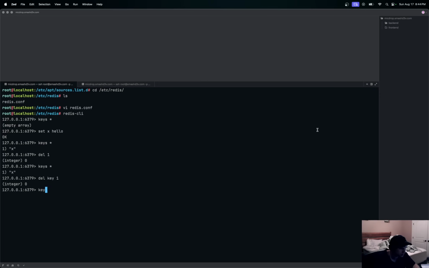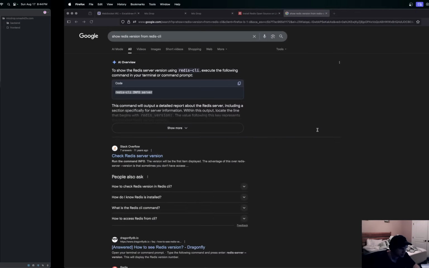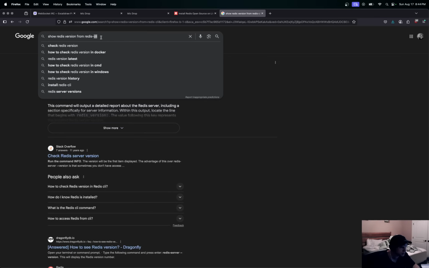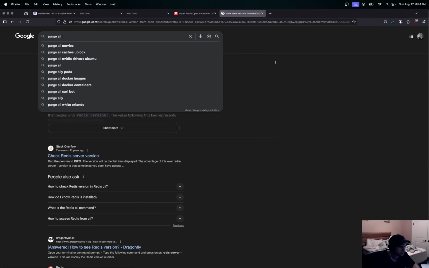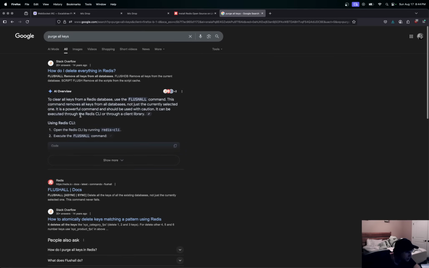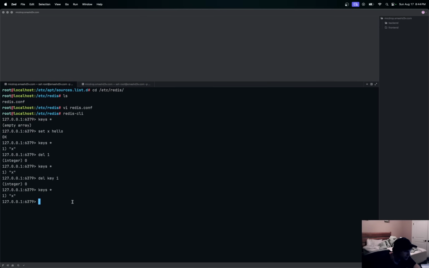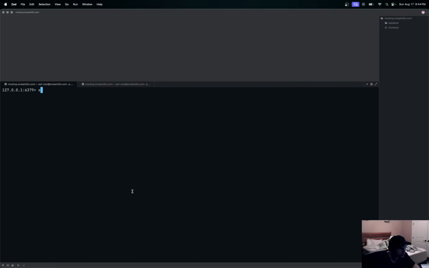I don't know, how do we purge those keys? Purge Redis keys, all keys. Yeah, so we're going to need this too. So flushall, that's what we need. We'll just flush it all here, and that gets an okay. So we can do keys * and now we have an empty array here. Okay, I'm going to clear this and just exit out of the Redis stuff for now. So we have successfully installed Redis and got it going, and it's running on localhost.